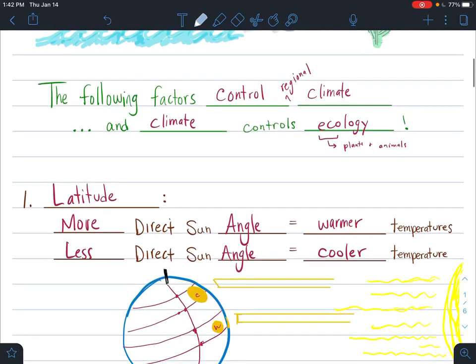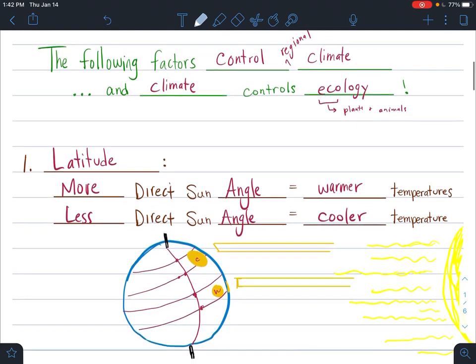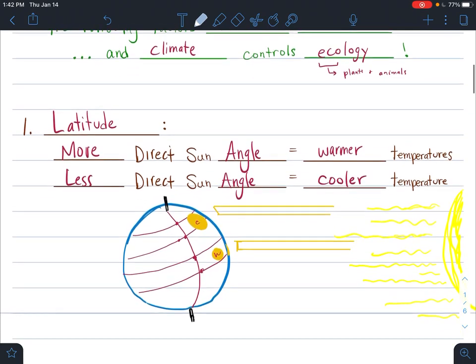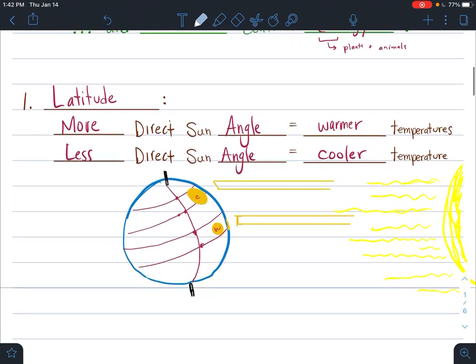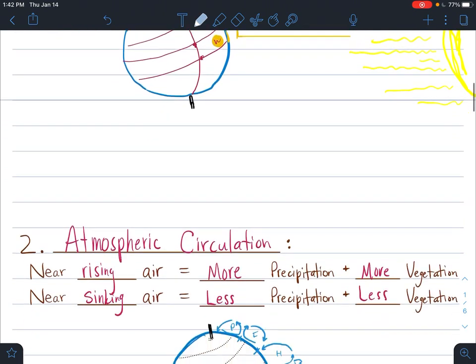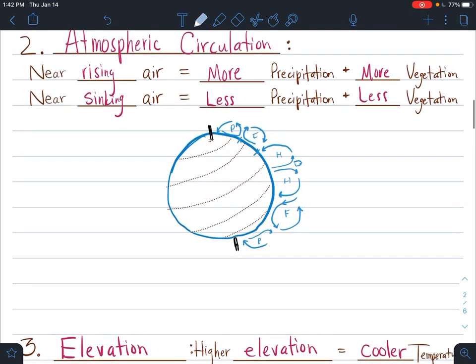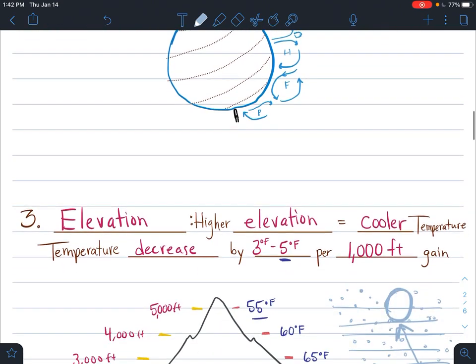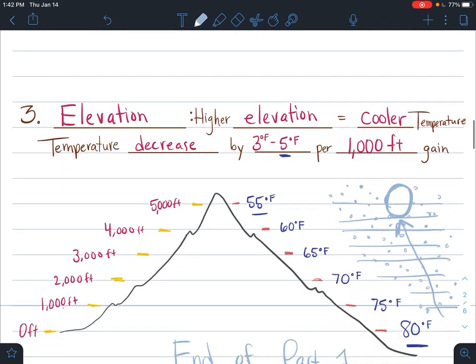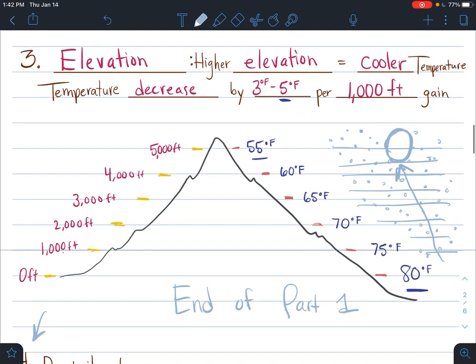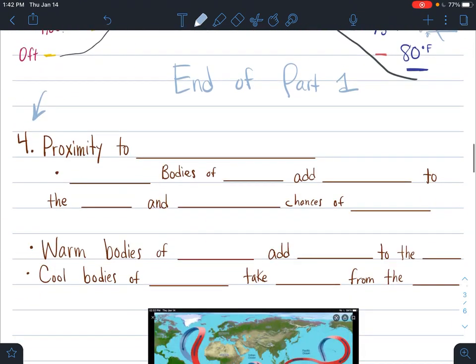So as you know, the following factors control regional climate, and climate is what controls ecology, or what types of climates we have on the ground of the Earth. So latitude impacts our climates, the latitude where you are on the Earth. The atmospheric circulation, the air above your head, affects your climate of where you're located. And the current elevation that you're at also impacts the climate, and climate impacts ecology.